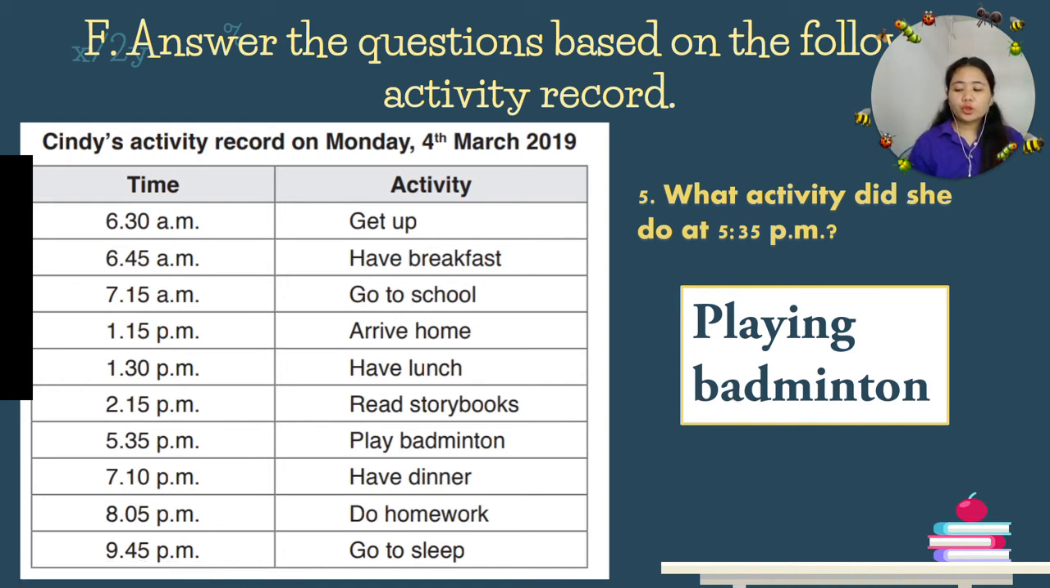So in order for you to answer the activity record, you need to look at the time and the activity. If the question is what time, it is asking for either the start time or the end time. But if it is asking how long, it is asking for the duration. And for the activity, you just have to read this one. So that is already the answer.